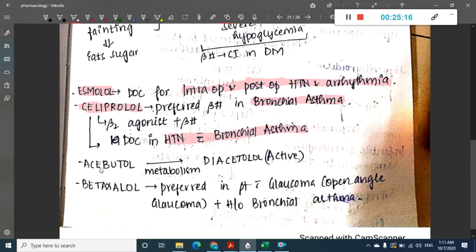Then we have acebutolol. Acebutolol undergoes metabolism and forms diacetolol. And betaxolol is preferred in glaucoma patients with a history of bronchial asthma. Glaucoma plus bronchial asthma, we give betaxolol. Hypertension plus bronchial asthma, we give celiprolol.